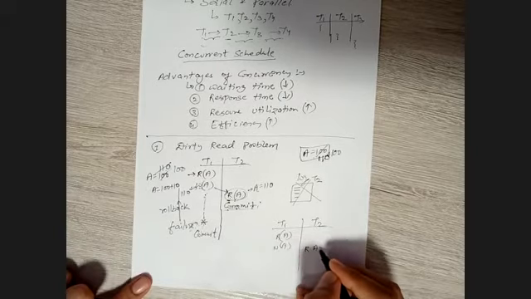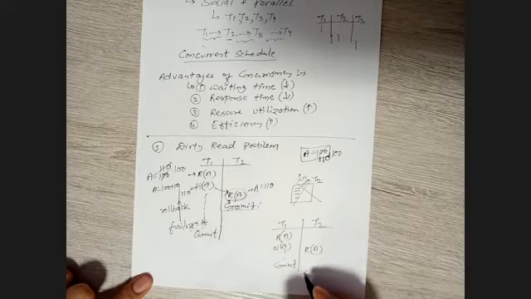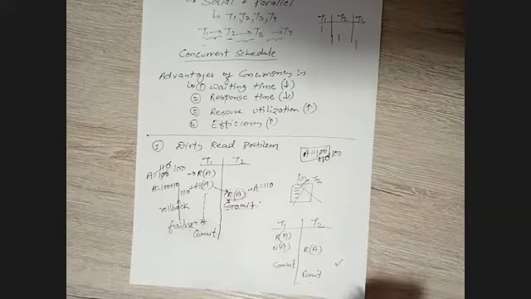We can perform read A, but once T1 commits, after committing, we perform the commit for the T2 transaction, not before. In this way, we can avoid this dirty read problem, right? So I hope you have understood. This is quite easy, right?